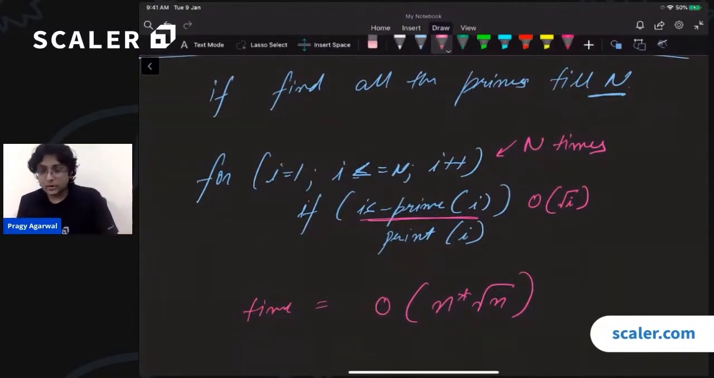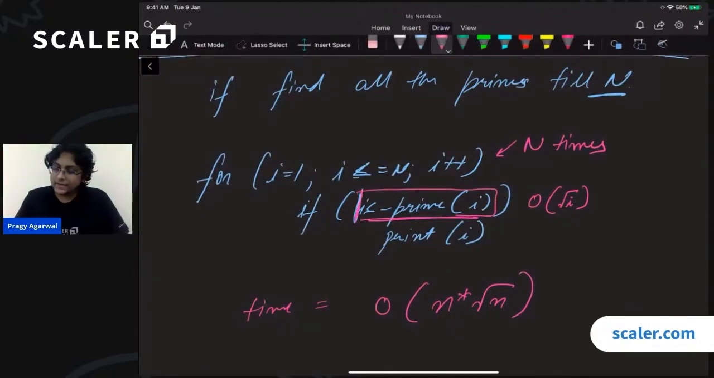Cool. Can we do better? This was the simple approach. We had the function isPrime that we have already coded, and we simply said, okay, let us go through all the numbers and check them. So this will take this much time. The question is, can we do better?